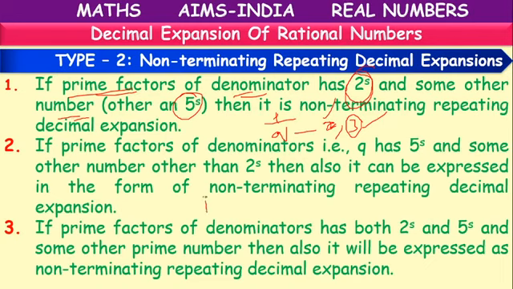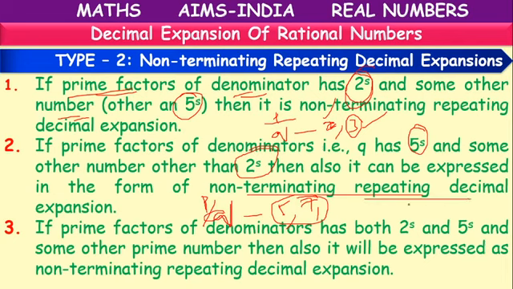In one more example, we have p by q where q has 5 as a factor, but instead of 2 we have another factor like 7 in the factors of q. Then it can be expressed as a non-terminating repeating decimal.